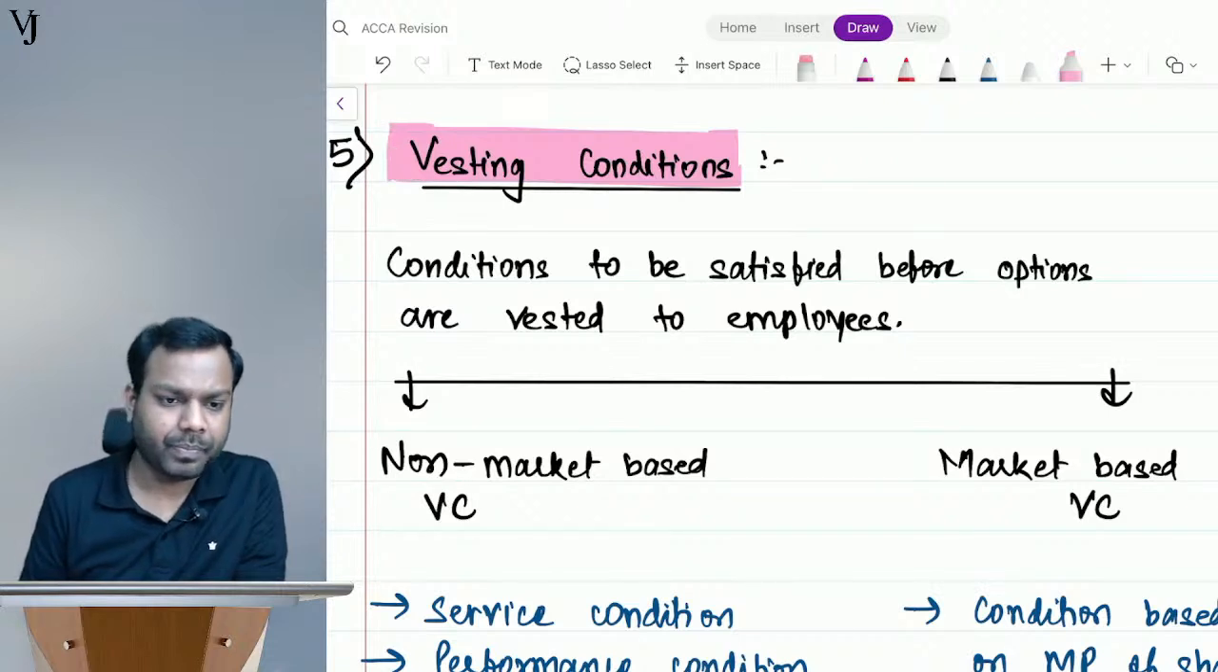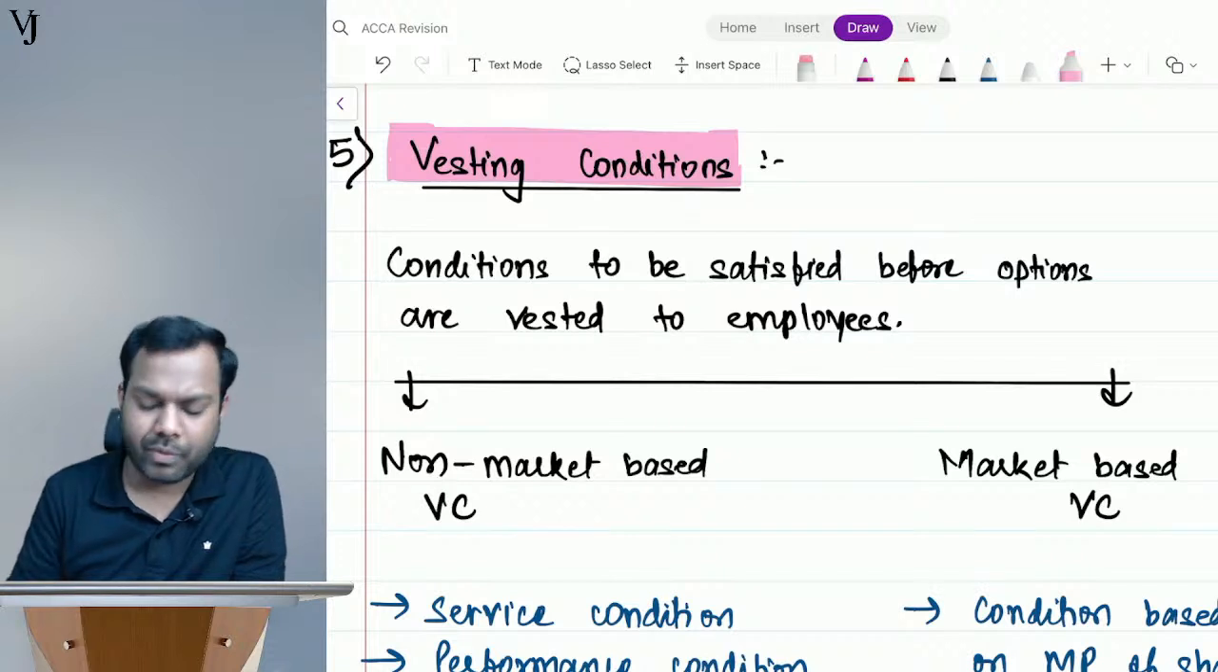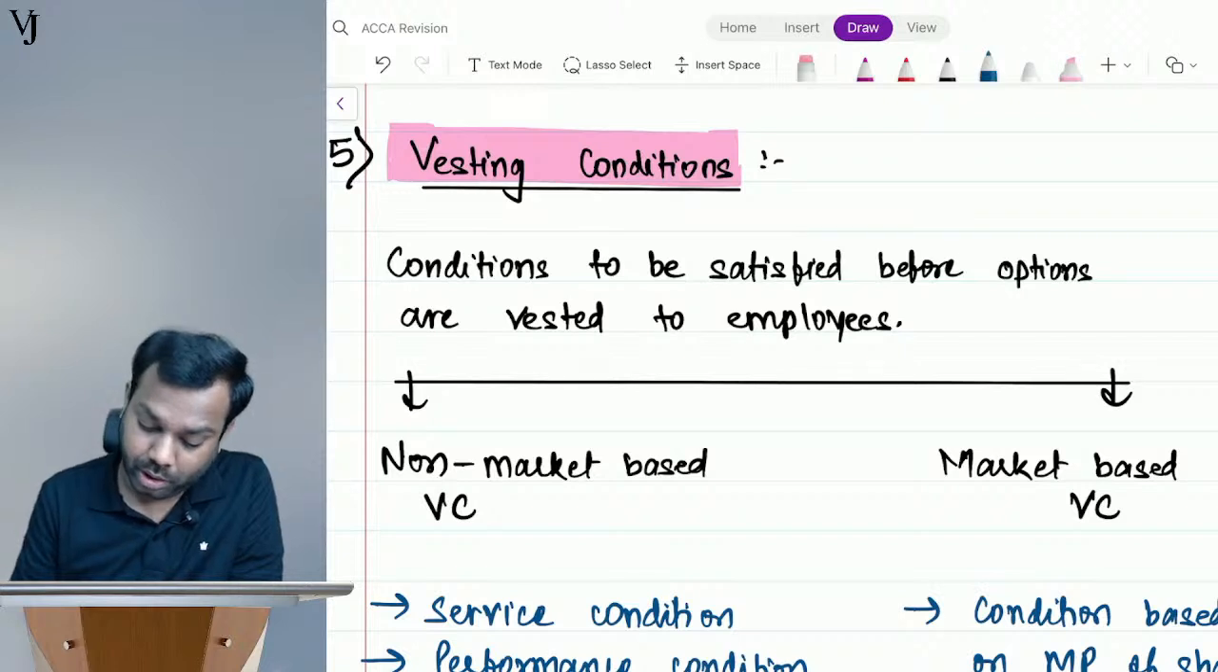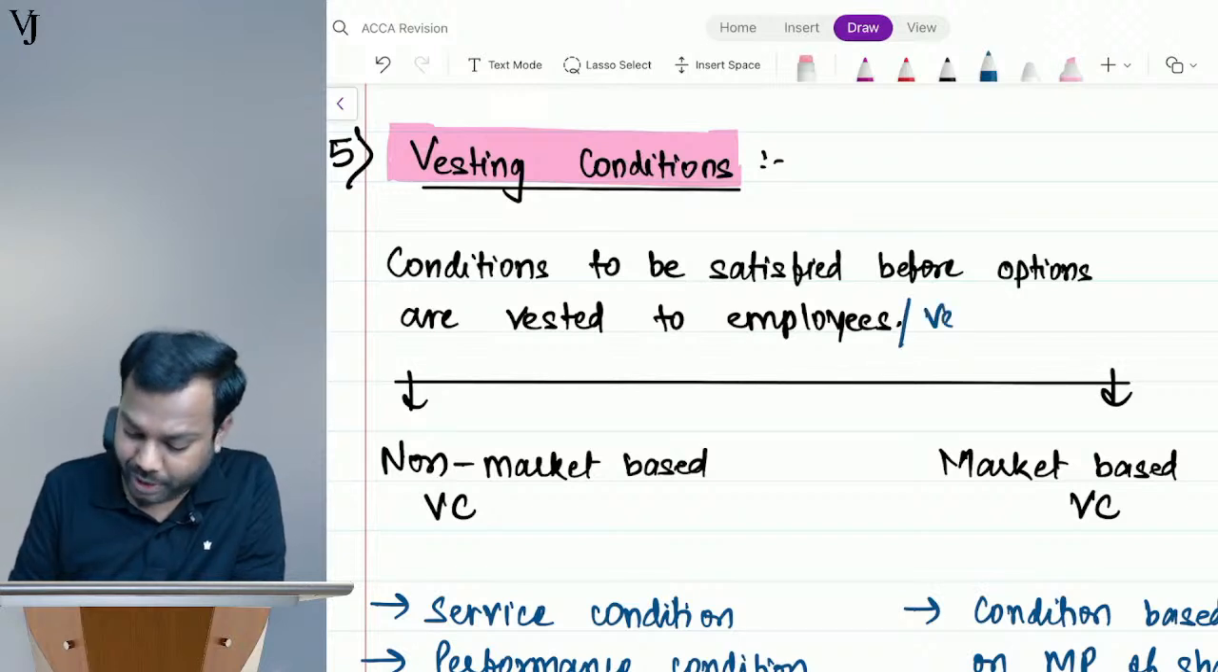Okay, yes, but whatever is not used is transferred to general reserve. Okay, to employees or to any vendors,